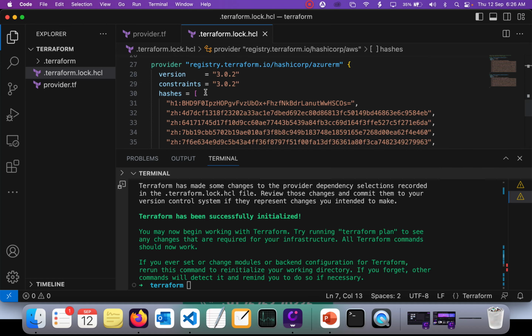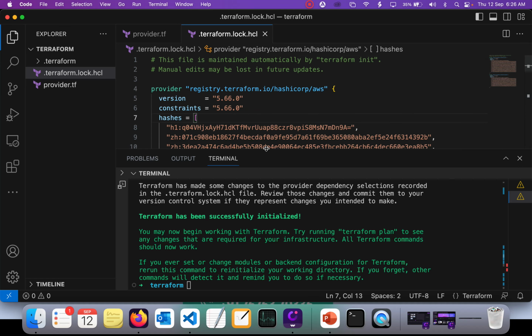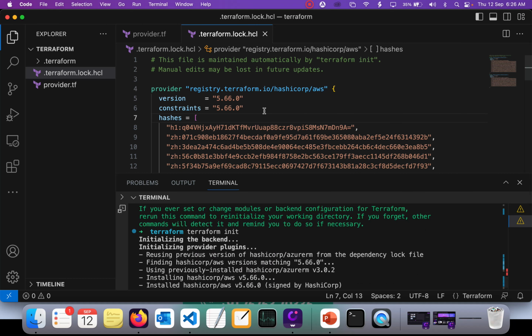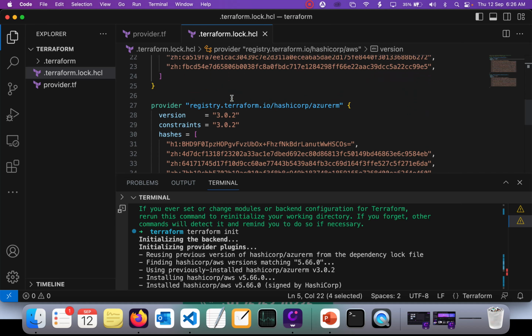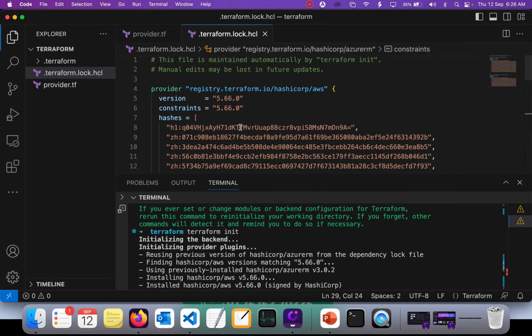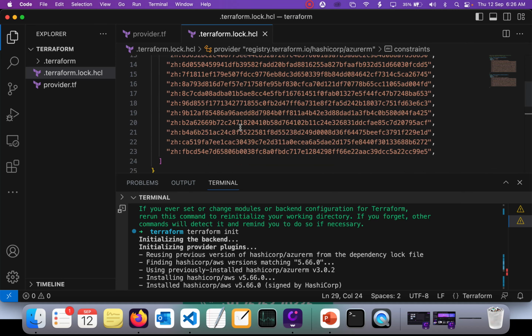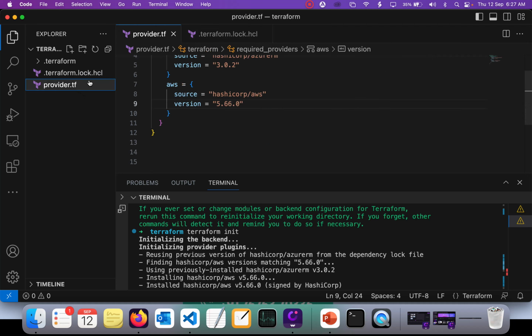Now we can see this file, right? As soon as it has been successfully initialized, you can see the hashicorp/aws provider has been downloaded with the version we gave, and the AzureRM provider is also downloaded. So this configuration now supports both clouds, AWS and Azure. Now let's add GCP also, Google Cloud.